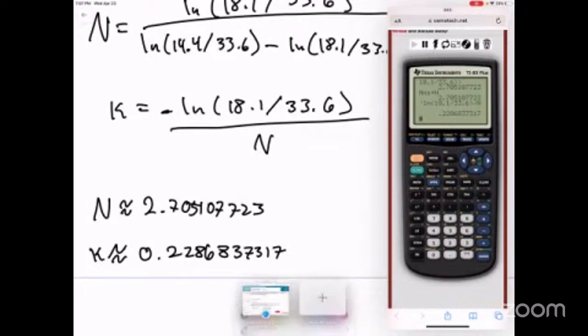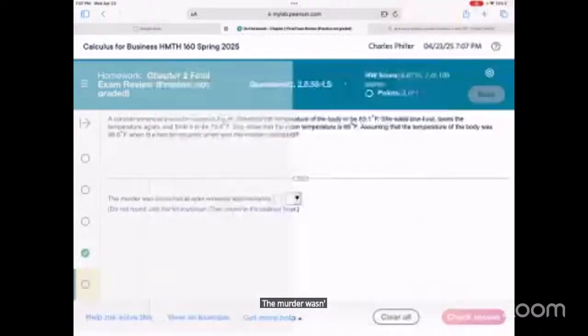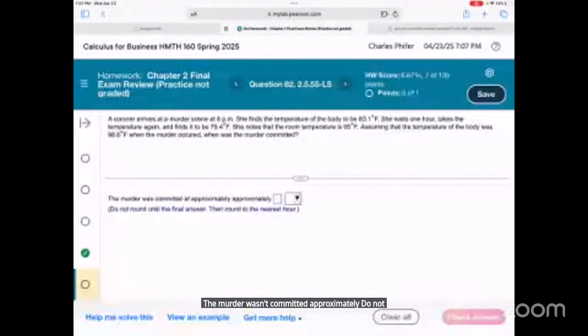All right, we got about 3 hours earlier, so in the 5 o'clock hour. The murder was committed approximately, do not round to the front, then round to the nearest hour. So she got there at 8, 7, 6, 5. Let's go 5 p.m.